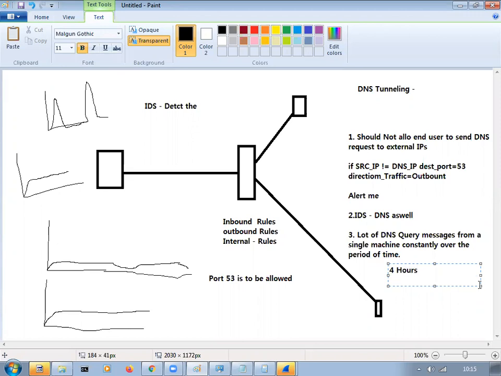Say, for example, 500 DNS requests in 4 hours. If the DNS request count is greater than 500,